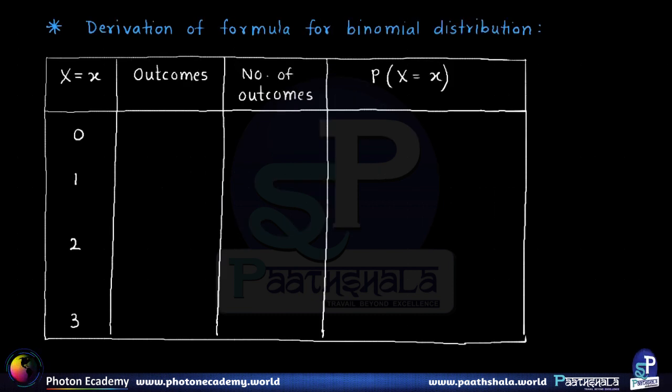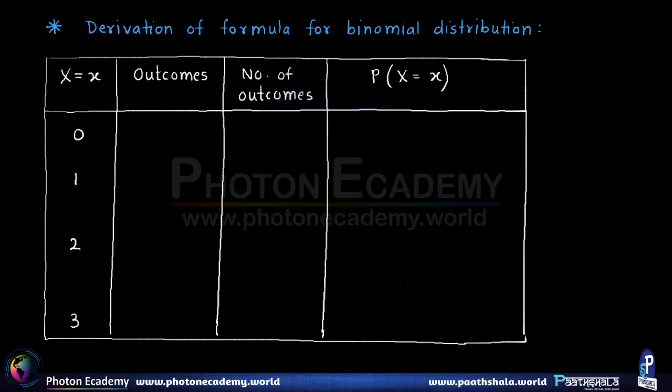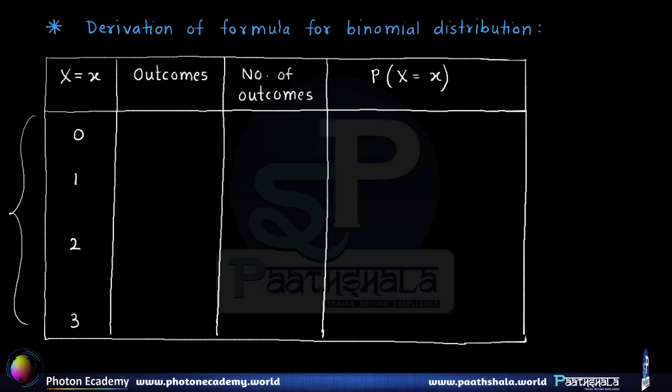Now here, to derive the formula for binomial distribution, let us consider the example of tossing 3 coins, and we define the random variable x as the number of heads. So this is the example that we are taking. Now we know that x will assume any one of these four values, that is we may get no head, one head, two heads, or all the three heads.